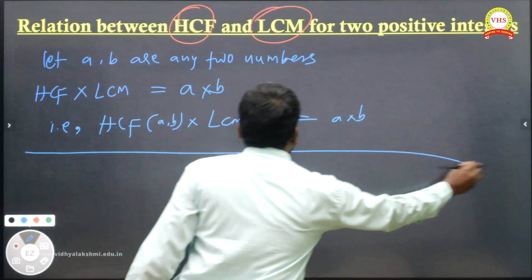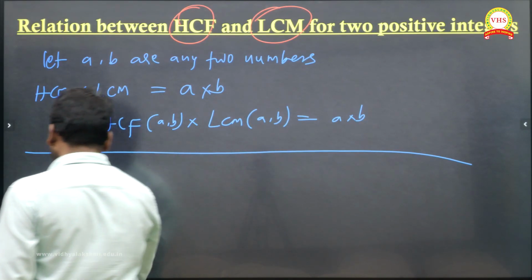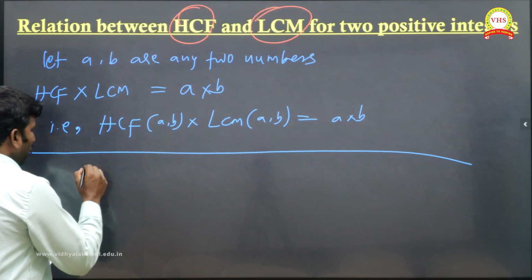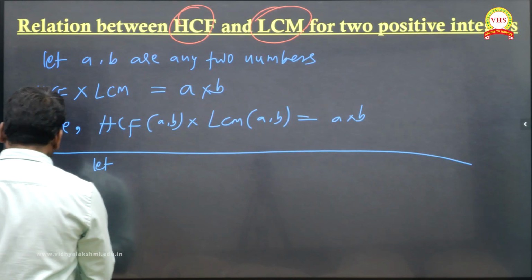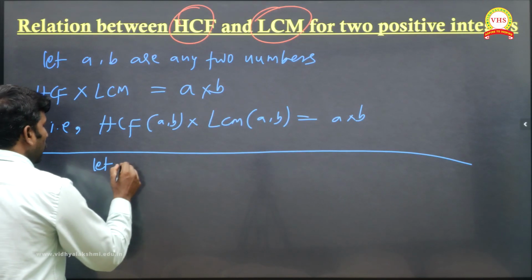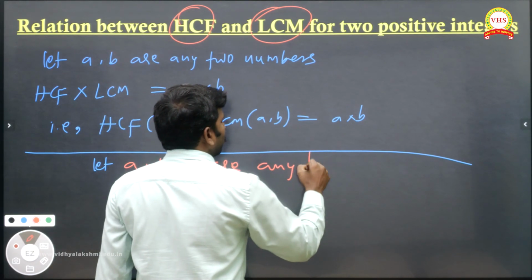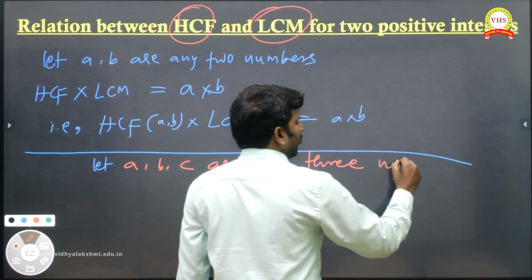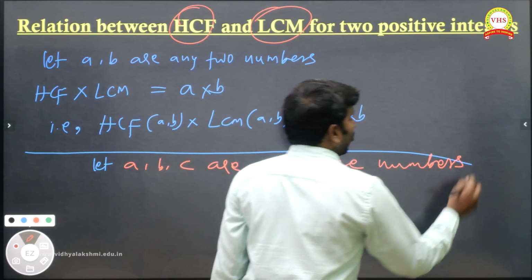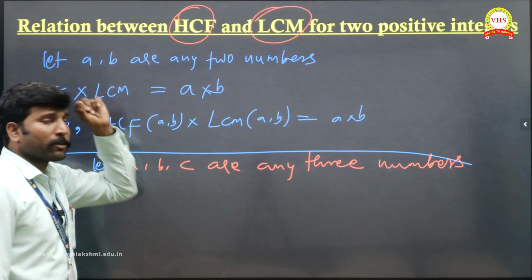Suppose I have three terms. Let A comma B comma C be any three numbers. Is it possible to satisfy?